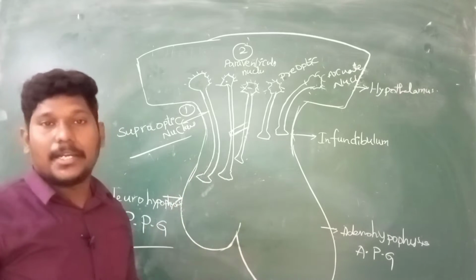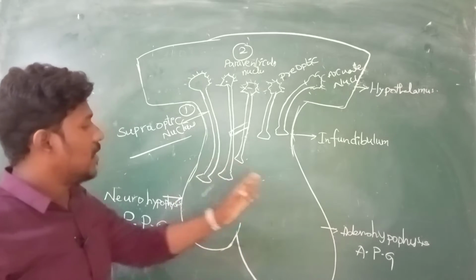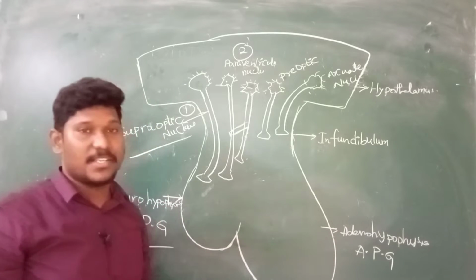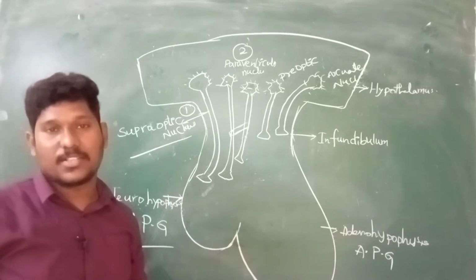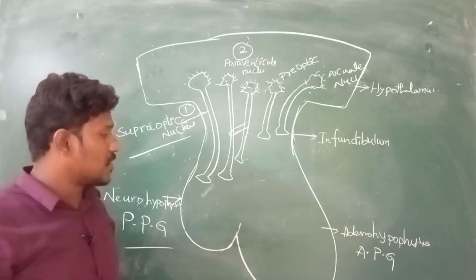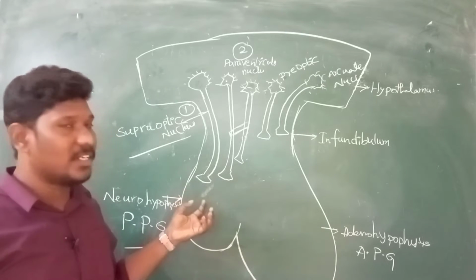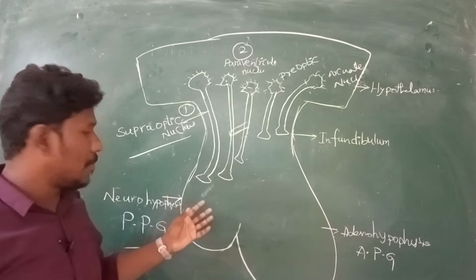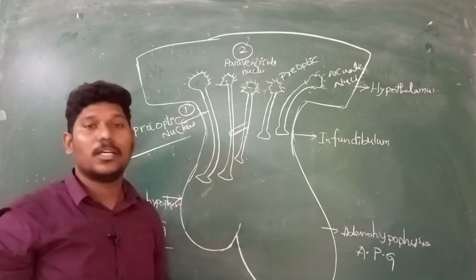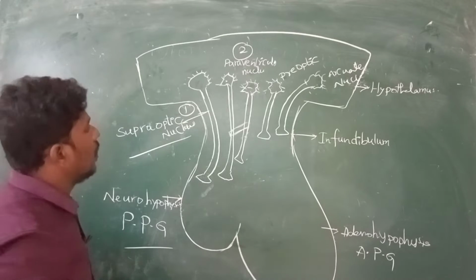But in the adenohypophysis, we will find a portal system. A compulsory blood vascular system is present in the adenohypophysis. The neurohypophysis is completely neural tissue. Just remember that.